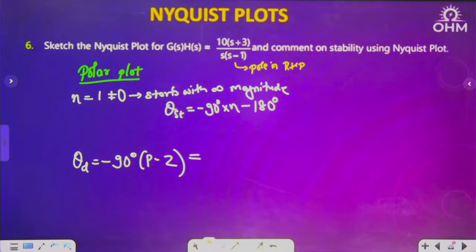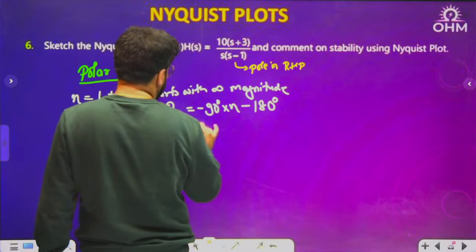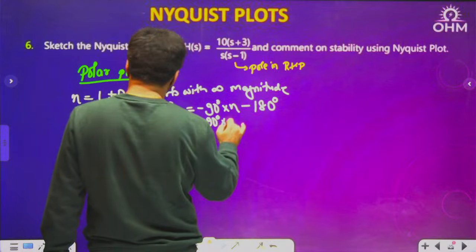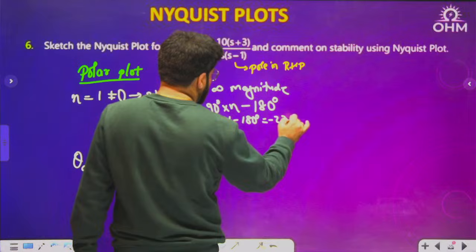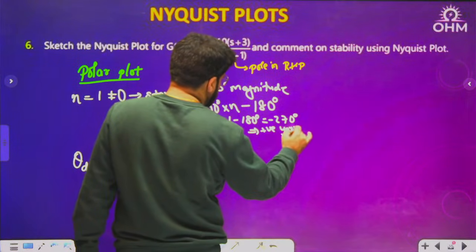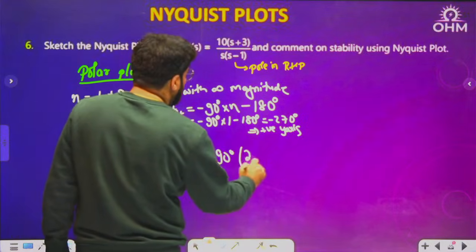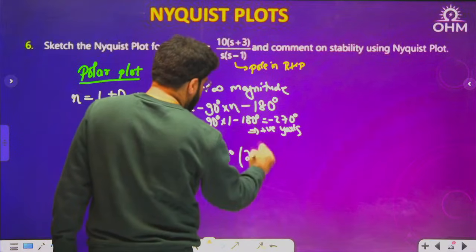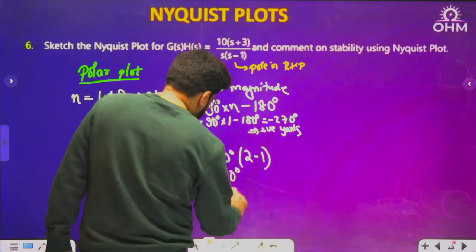Okay, so writing down the values, how much is the n value here? N value is 1. So minus 90 degree into 1, minus 180. The starting will be minus 270, which means positive y-axis. Diving is minus 90 degree into total poles 2, and there is a zero as well. So the diving is minus 90 degree, meaning negative y-axis.